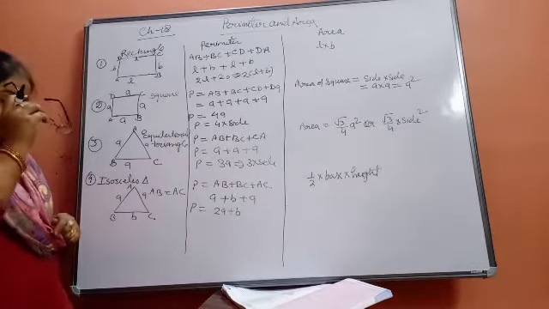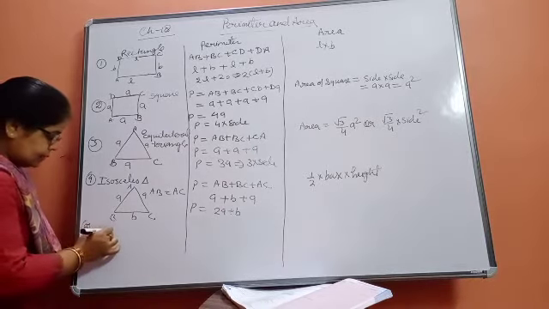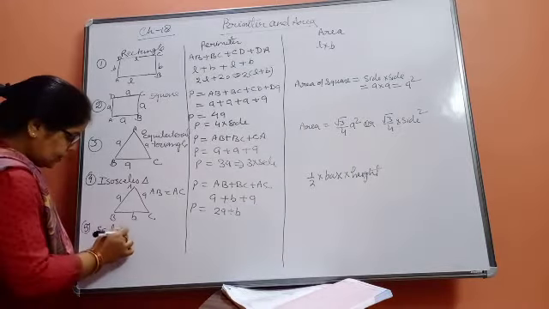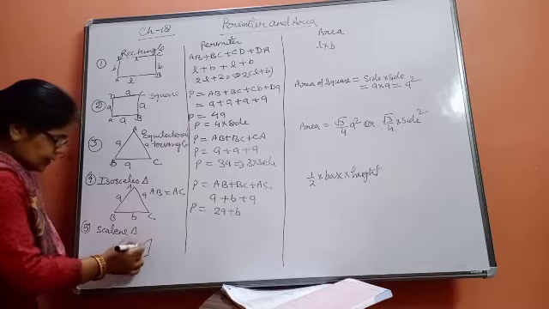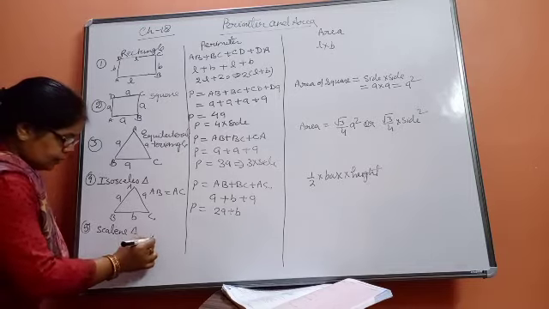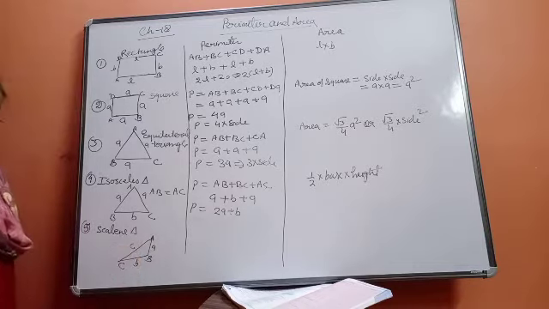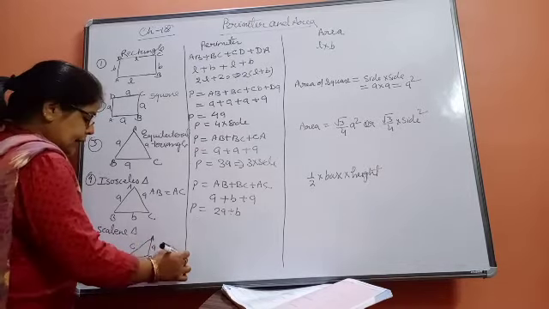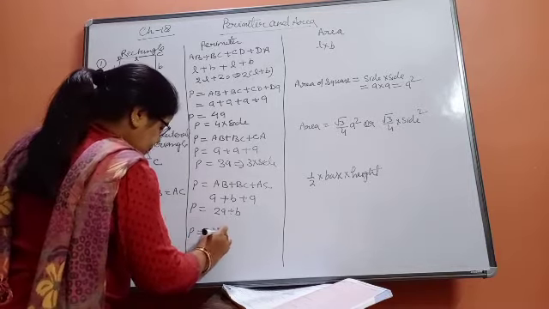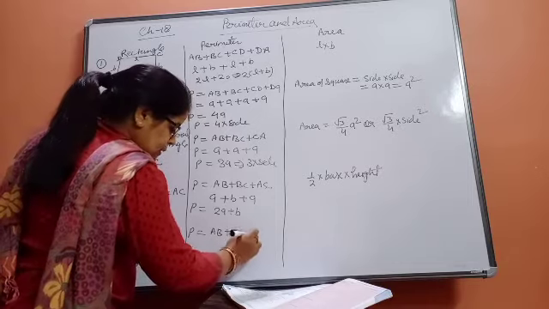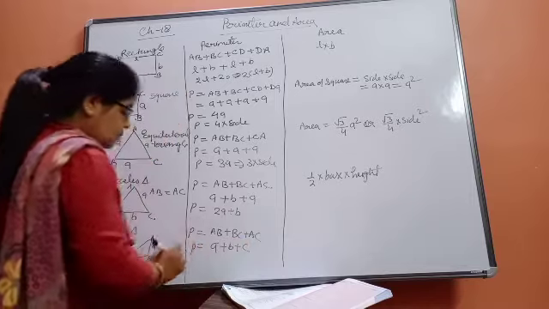Now come to the scalene triangle. The fifth figure is the scalene triangle. Scalene triangle means a triangle whose sides are unequal. Suppose A, B and C are the measurements of the sides of the triangle. At that time its perimeter will be AB plus BC plus AC, that is A plus B plus C. This will be the perimeter of the scalene triangle.